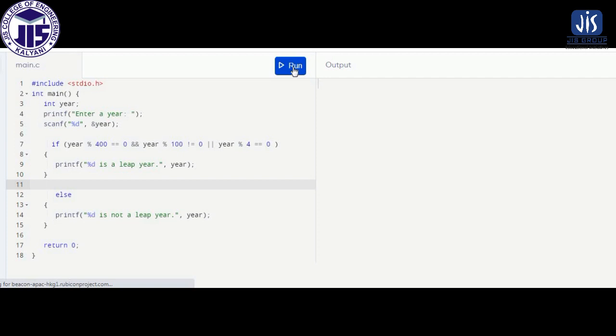So let us run the program. First, for example, let us take a simpler year, 2000.